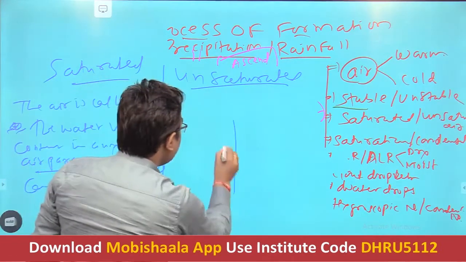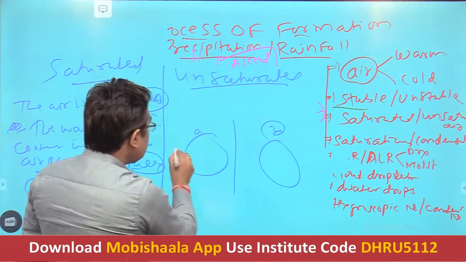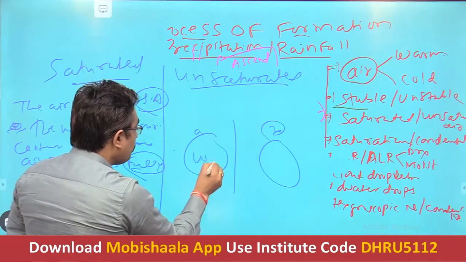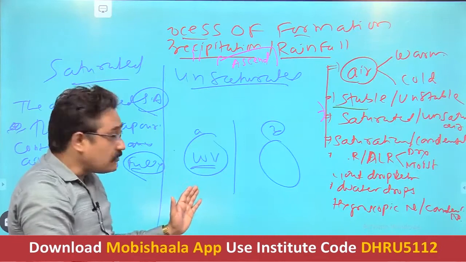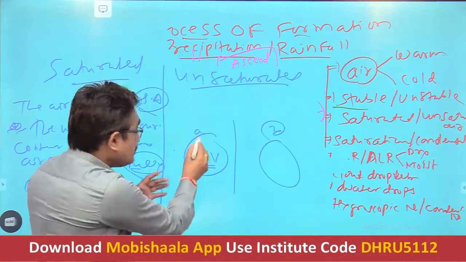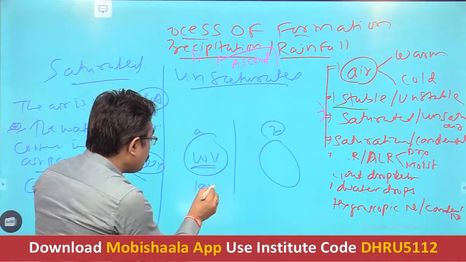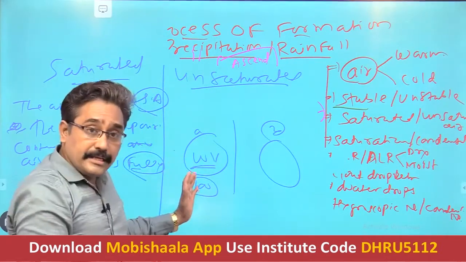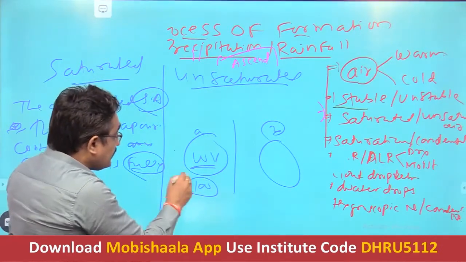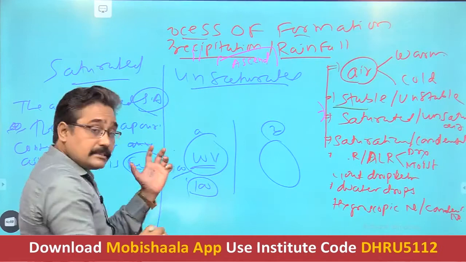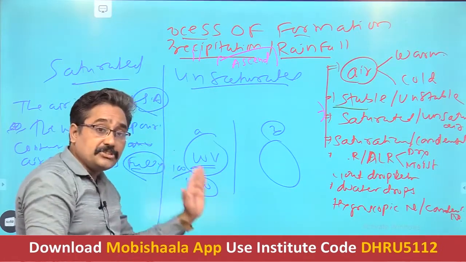Now see the two air masses, this is one air parcel and this is the second air parcel. In this air parcel, the water vapor is fully present. Fully present means what? If this air mass has the capacity to hold, for example, 100 units of water vapor, and it contains exactly the same amount of water vapor, then it is saturated air.